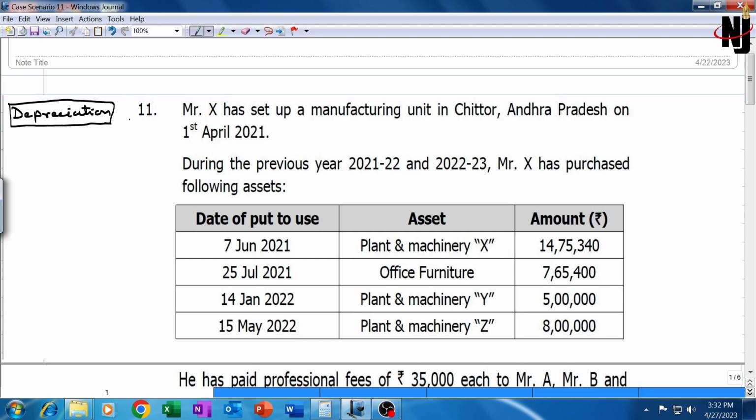Now we have this case scenario number 11, which is on depreciation calculation. It's a big question. Mr. X has set up a manufacturing unit in Chittoor, Andhra Pradesh.